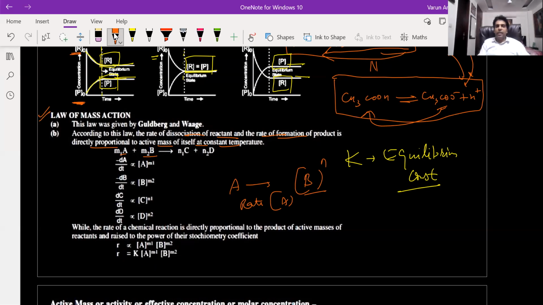Right? So the rate at which the A will be reacting will depend upon the concentration of A present raised to power something. The rate at which the B will be reacting will depend upon the concentration of B raised to power something. This something is known as order of reaction. So what is order of reaction? The power to which the reactant is raised is known as order of reaction. So order with respect to A is M1 and order with respect to B is M2. Then this is the rate at which the number of moles of C are getting formed.